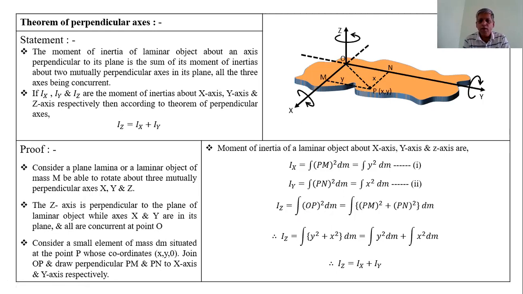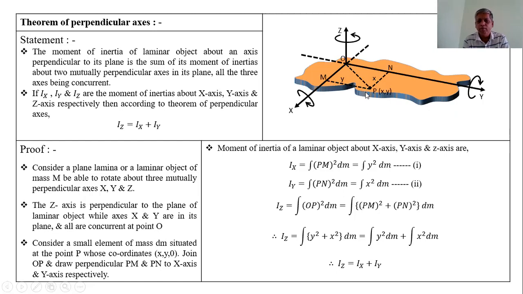Now, consider the right angle triangle OMP. Angle OMP is 90 degrees. OP is the hypotenuse, and PM and MO are the two sides of this right angle triangle.